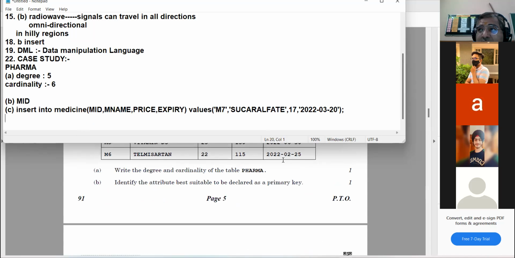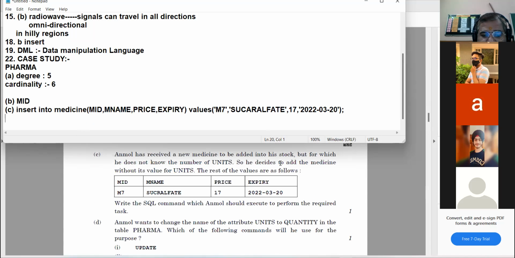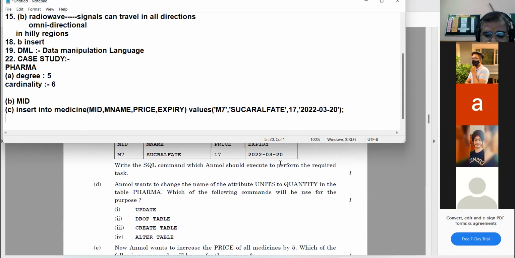All right. Then D part. Anmol wants to change the name of attribute units to quantity in table form. एक एट्रीब्यूट है यूनिट्स, उसका नाम चेंज करके क्वांटिटी करना है. Which command will help him to make changes in the column name?